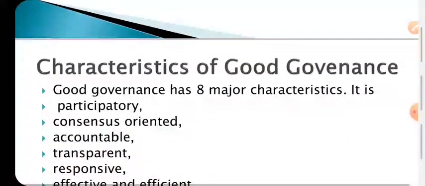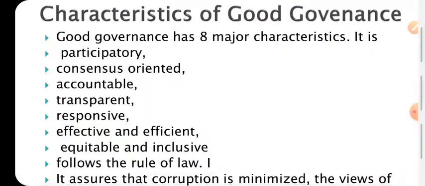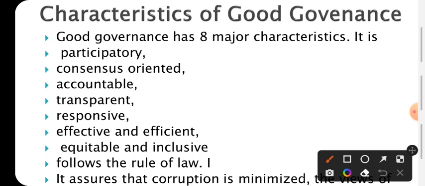Okay, characteristics of good governance. To maintain a good governance system, what are the things to be kept in consideration? Good governance has 8 major characteristics. One is participatory: people should participate in the system. Consensus oriented. Accountable government. Transparent government.